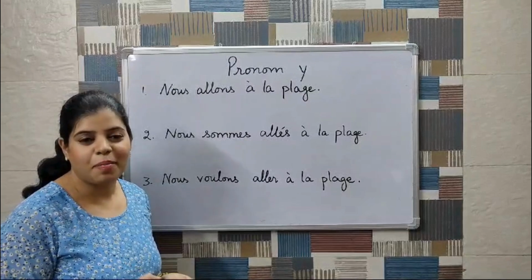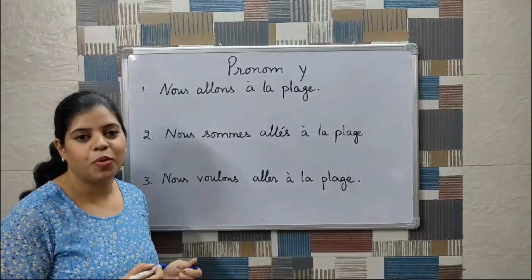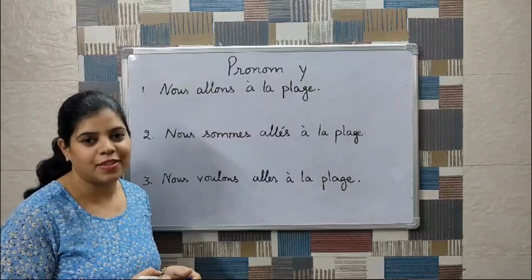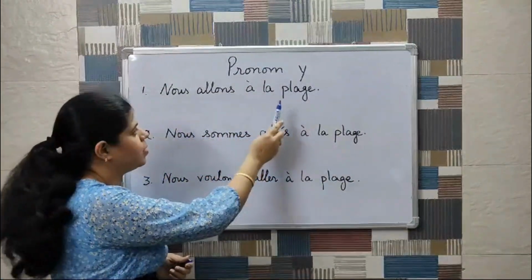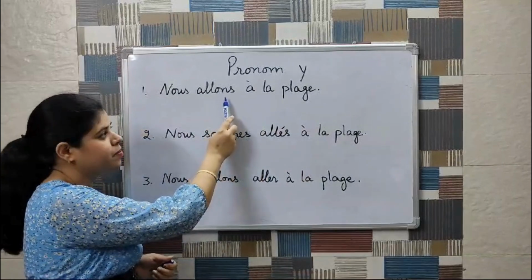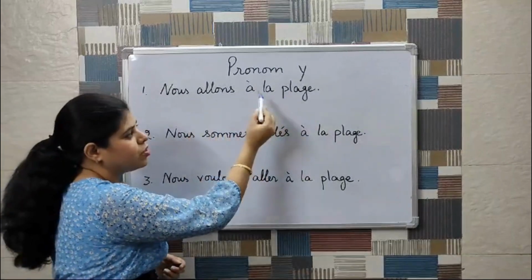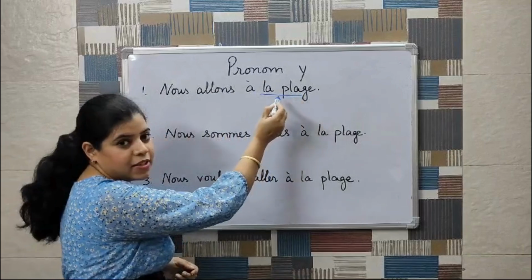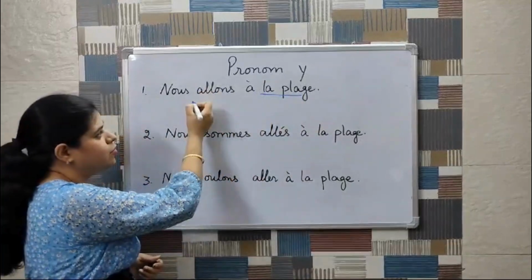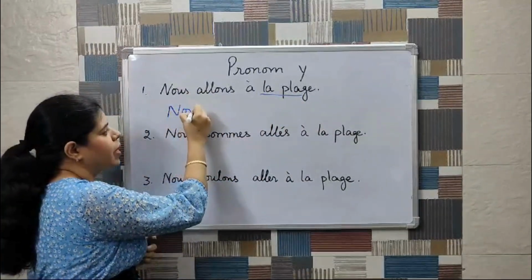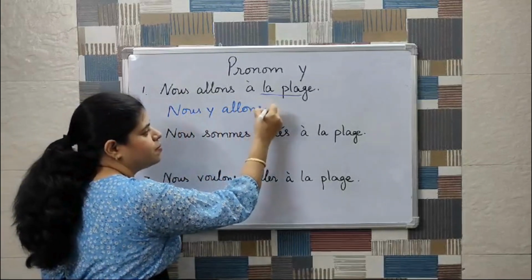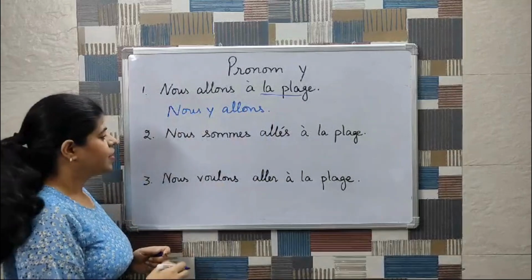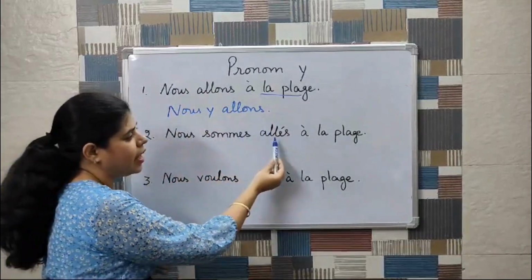Let's see some more examples and placements of pronom Y in different kinds of sentences. Nous allons à la plage. Here we have only one verb, allons. So we are going to the beach and this is a place. So to replace this, I'll use pronom Y and it will be placed before my first conjugated verb. So nous y allons.